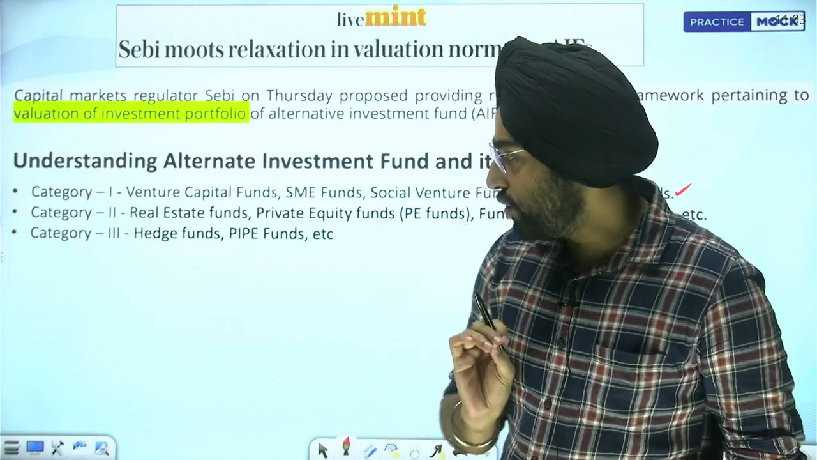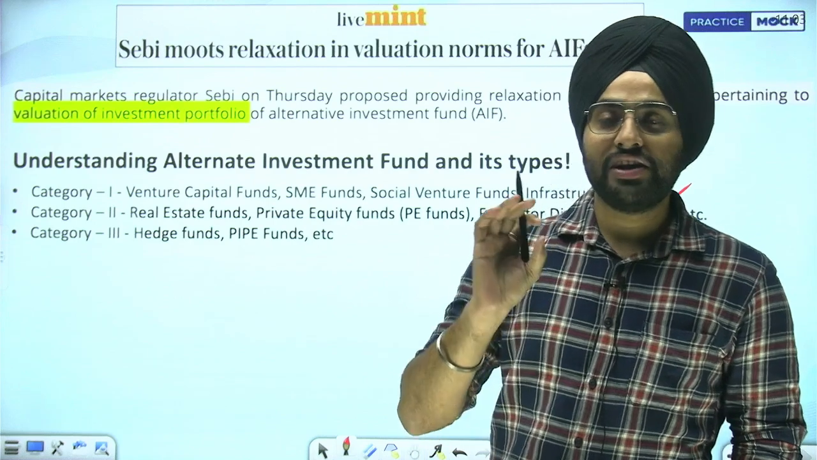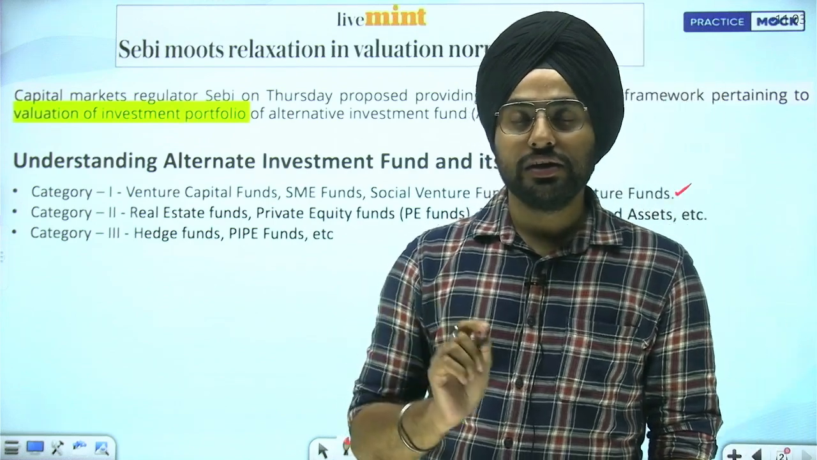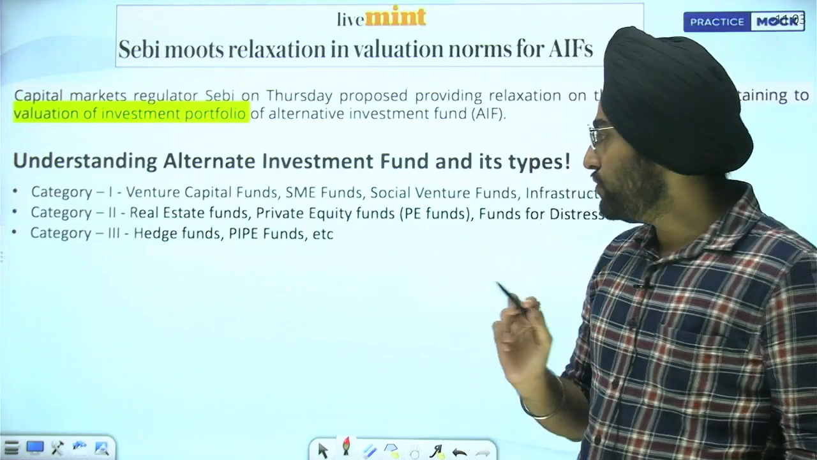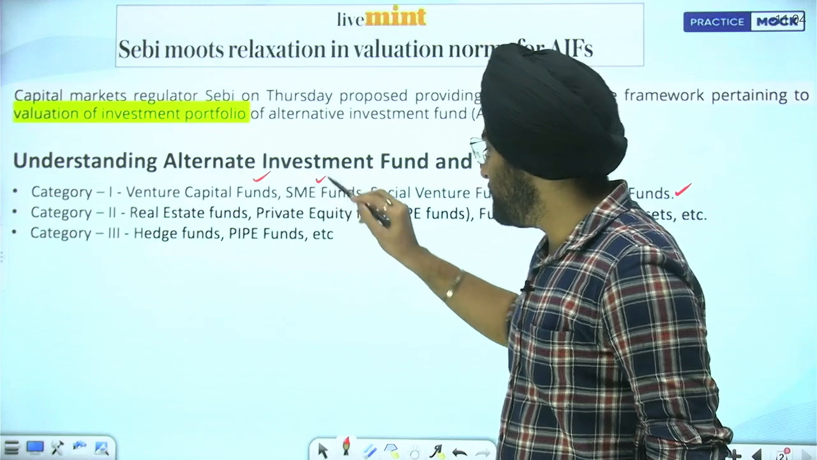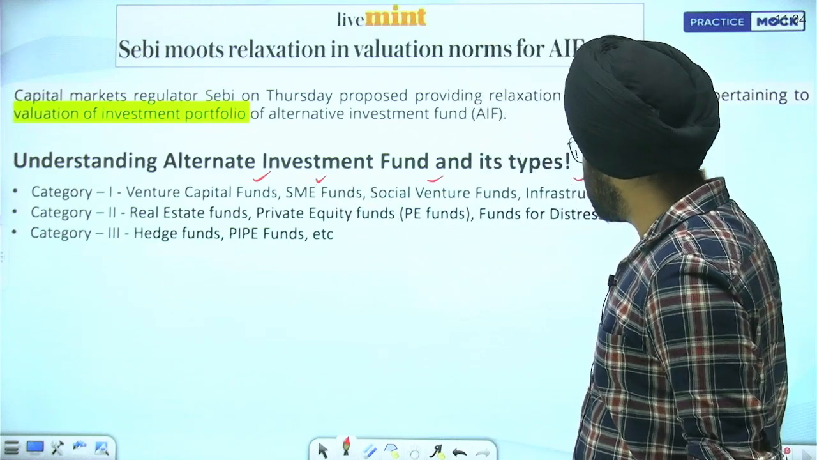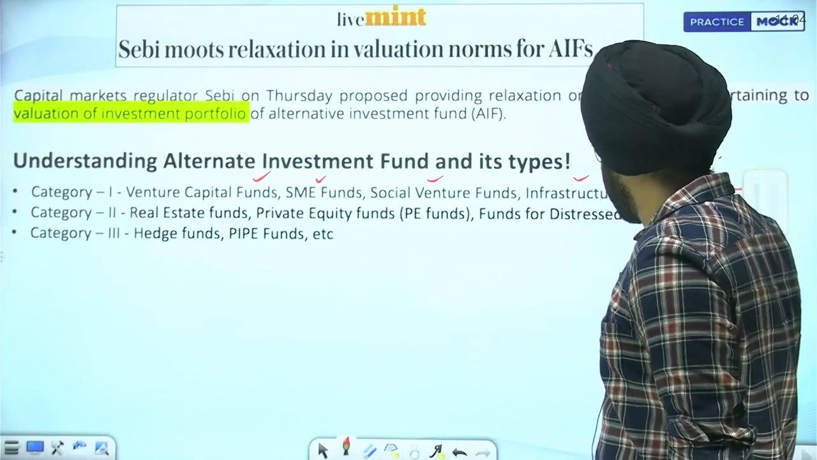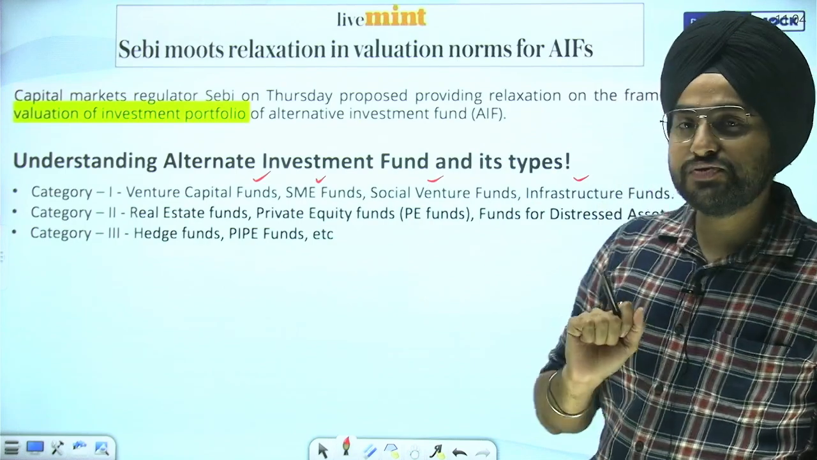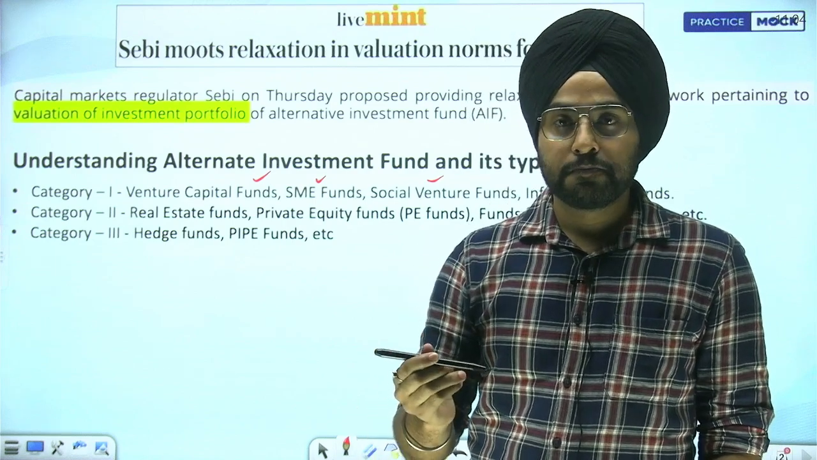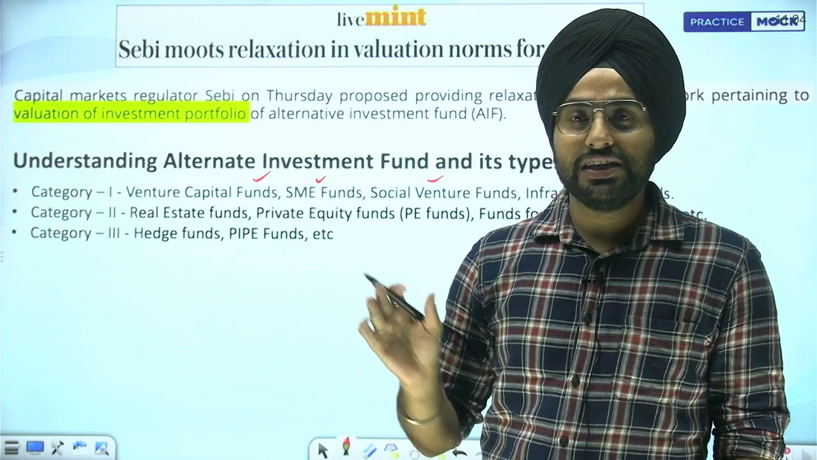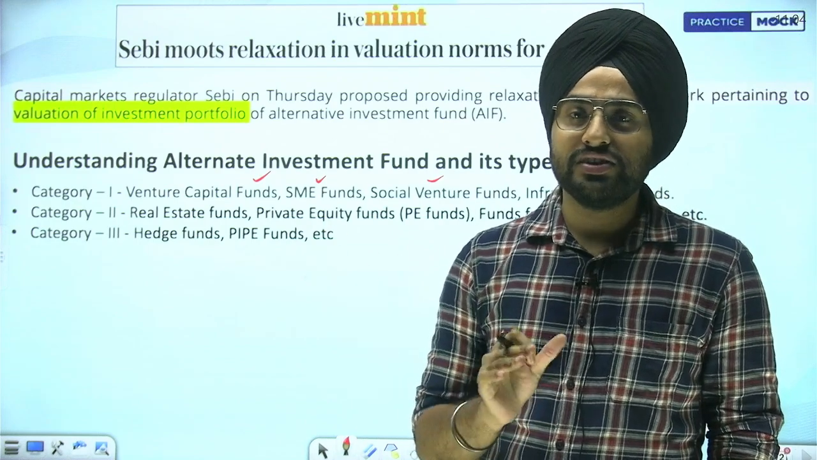ठीक है? So I hope आपको ये चीज़ clear हो गई हो why it is a privately pooled vehicle. Okay, now we will explain you what are the three categories. The first category, as I told you, is venture capital funds, small and medium enterprise, social venture funds, infra funds. ठीक है? So these funds are for investing in startups, seed funding हम कहते हैं. That is basically the funds. Angel funds हो गया, venture capital fund हो गया.